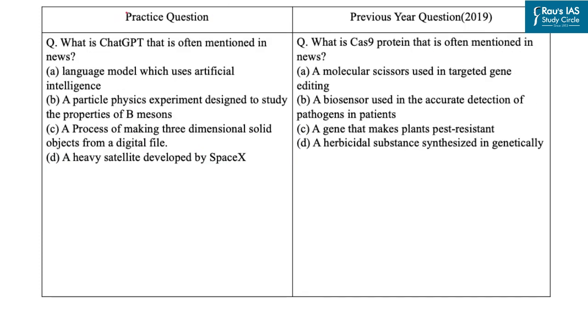Now let's come to the next practice question. Question says, what is ChatGPT that is often mentioned in news? The first option is language model which uses artificial intelligence. Second, a particle physics experiment designed to study the properties of beam essence. C, a process of making three-dimensional solid objects from a digital file. And the last option is a heavyweight satellite developed by SpaceX.